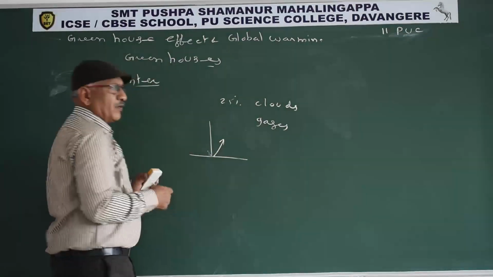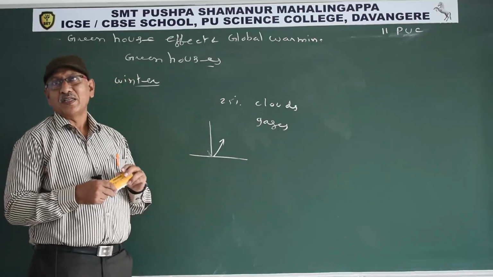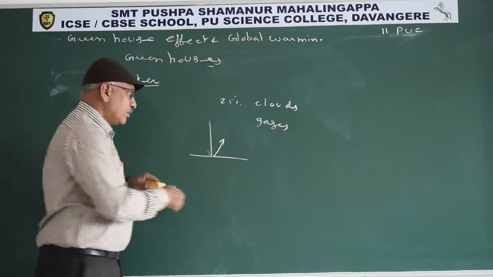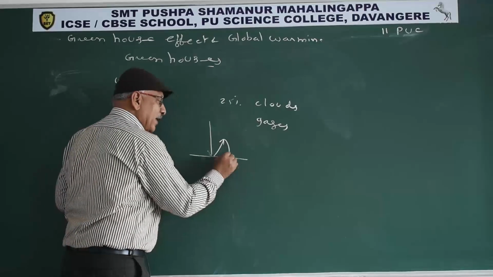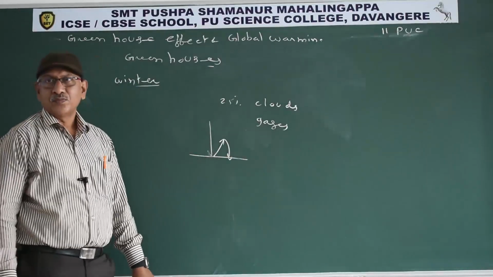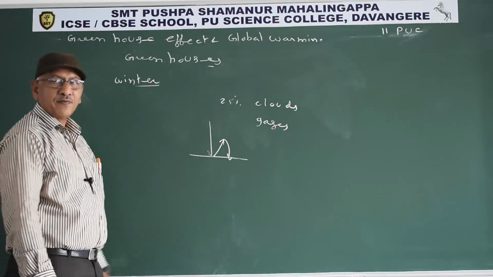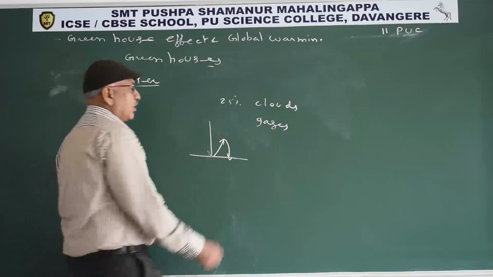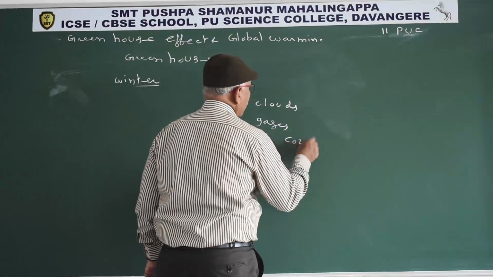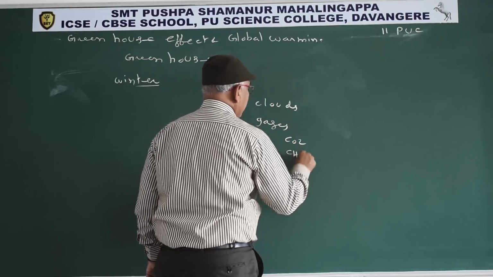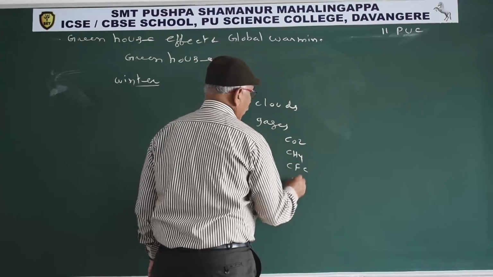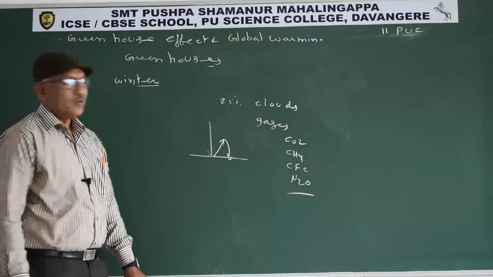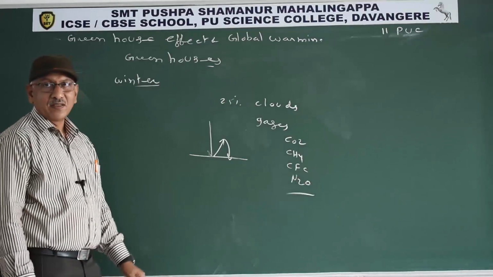So previously, 40 to 50 years ago, a fraction of 4% only re-reflected to the earth surface due to presence of greenhouse gases. Greenhouse gases are carbon monoxide, methane, chlorofluorocarbons and nitrous oxide. So these are the greenhouse gases.